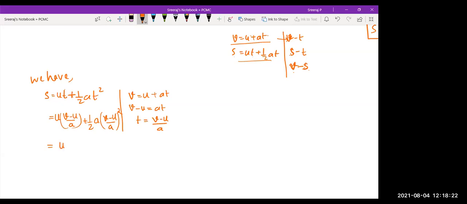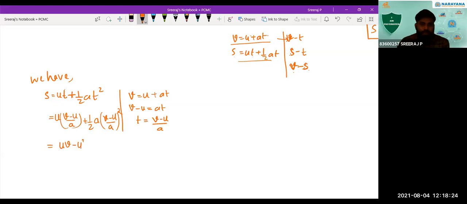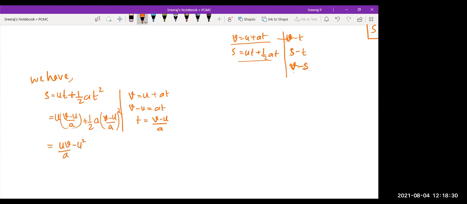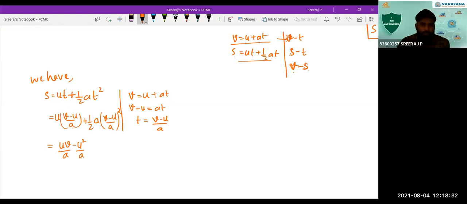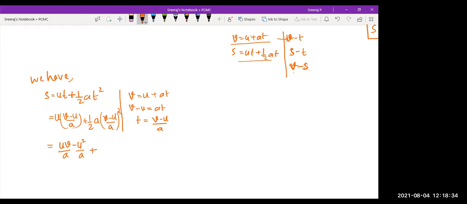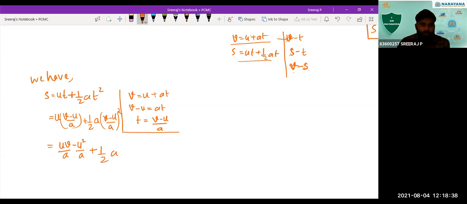It will give you UV minus U square, divided by A, correct? Plus half into A into, this A square is coming down, right? So I'll write it a little bigger here so it's not getting clumsy.